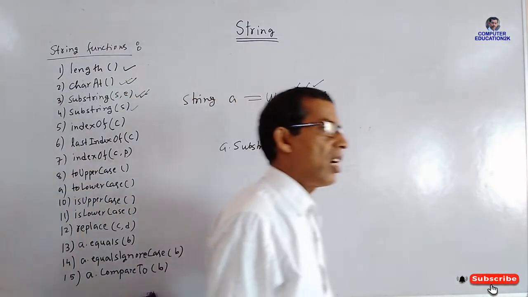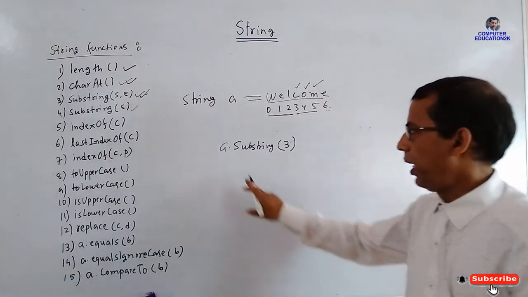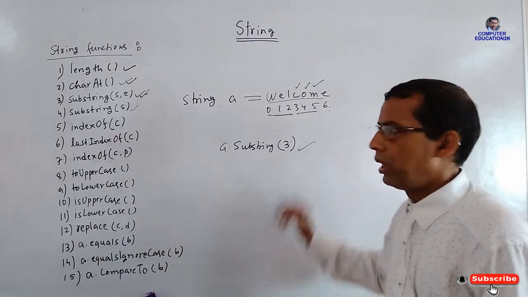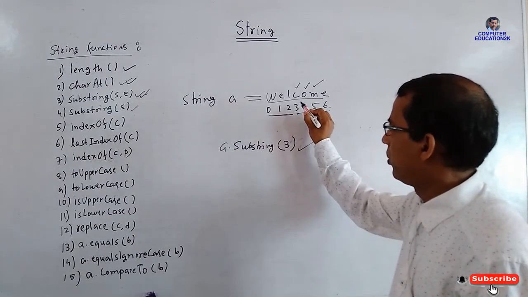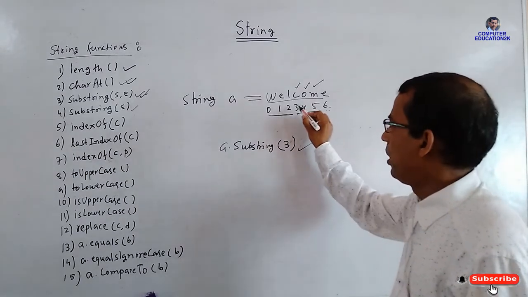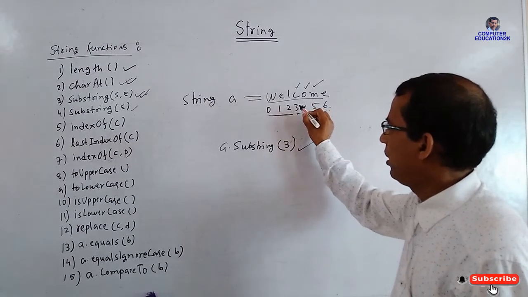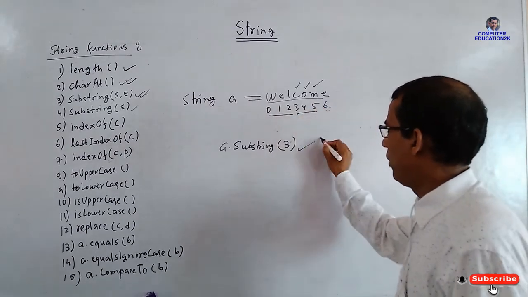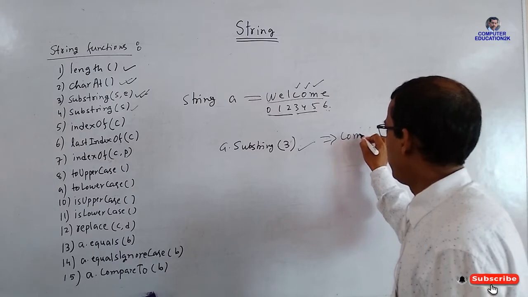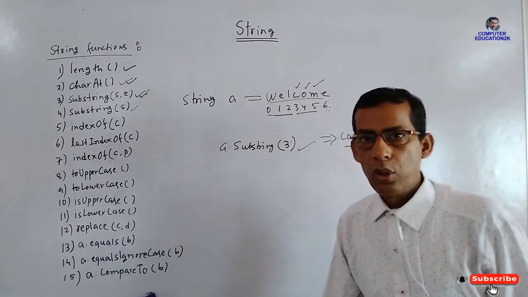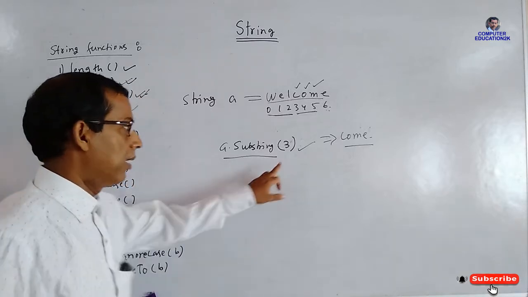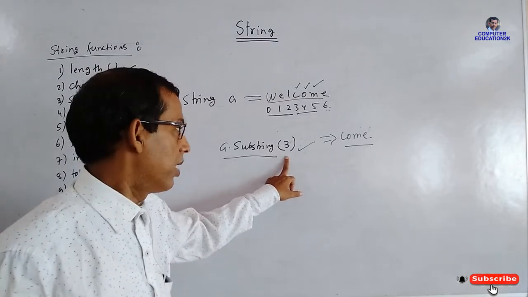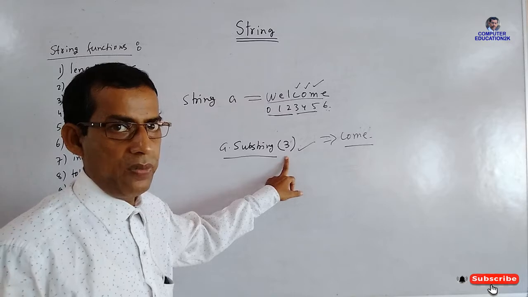S means starting index number. So A dot substring(3) will give everything from position 3 to the end. It will give COME. So this is the substring function. Only the starting index number is here, the ending index number is not specified.